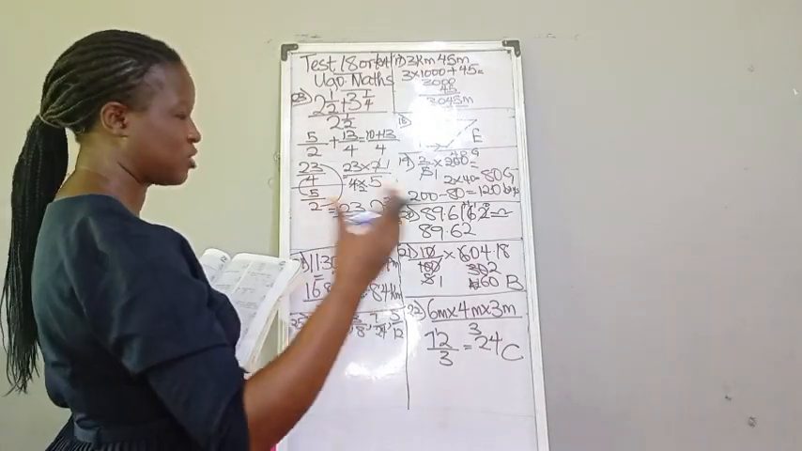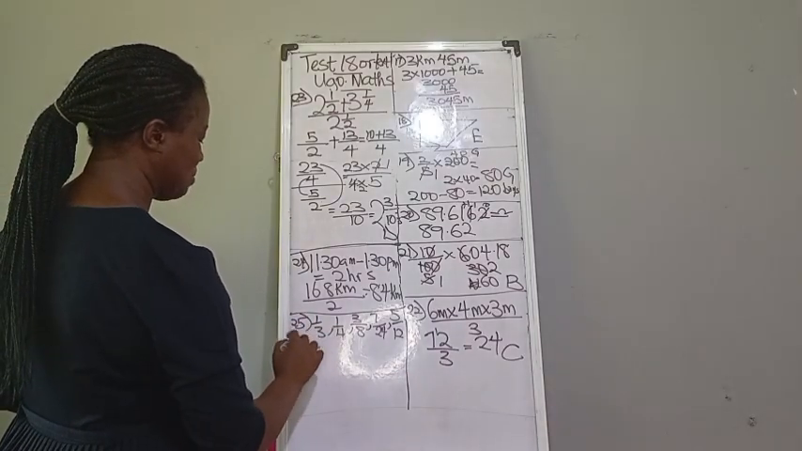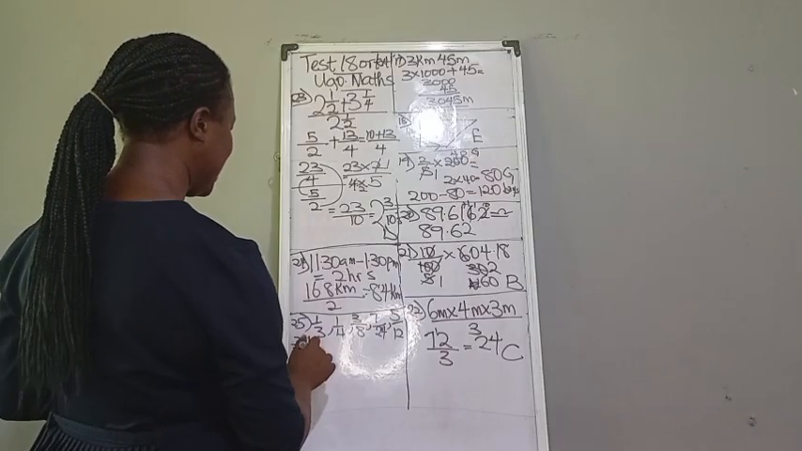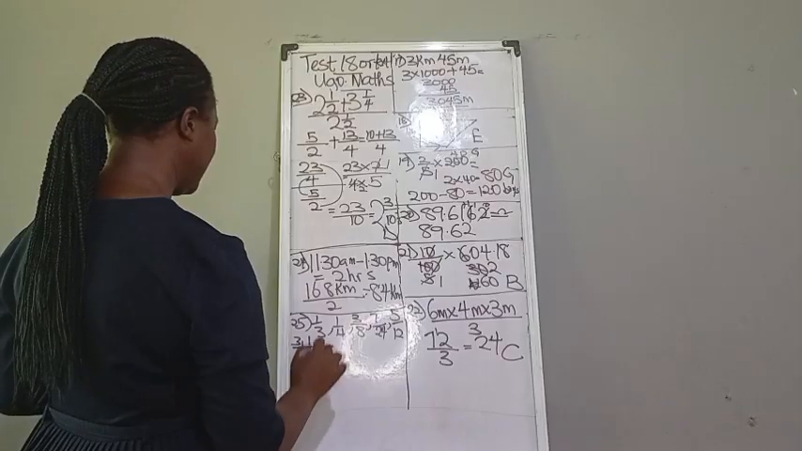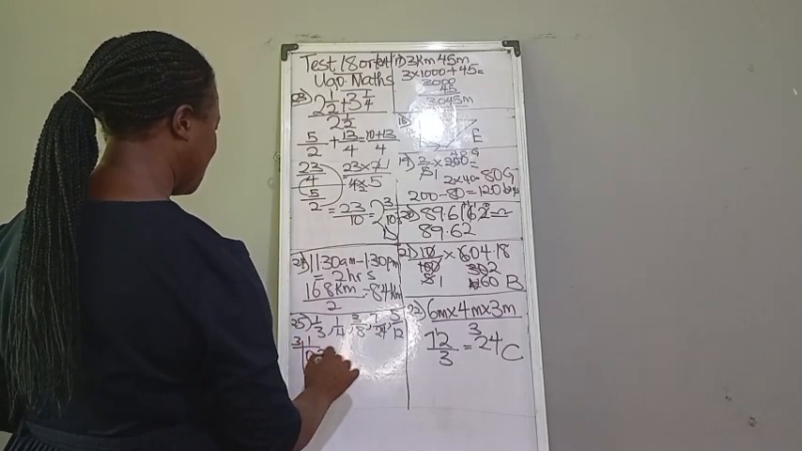Either we use the fraction aspect, or we convert. If it is the fraction aspect, it's going to be like this. 3 in 1, not possible. So 3 in 10, that is 3. Remainder 1 again, 3 in another 10. So we have that.